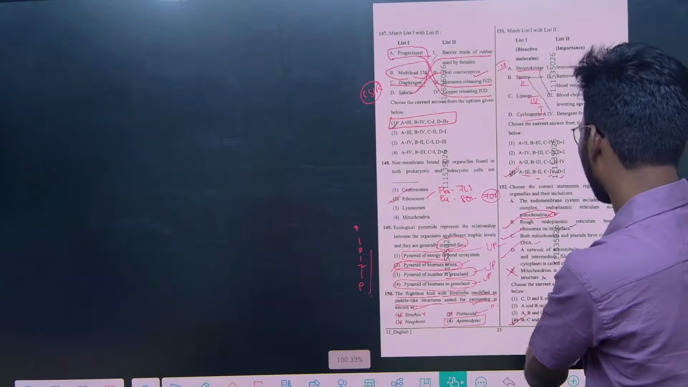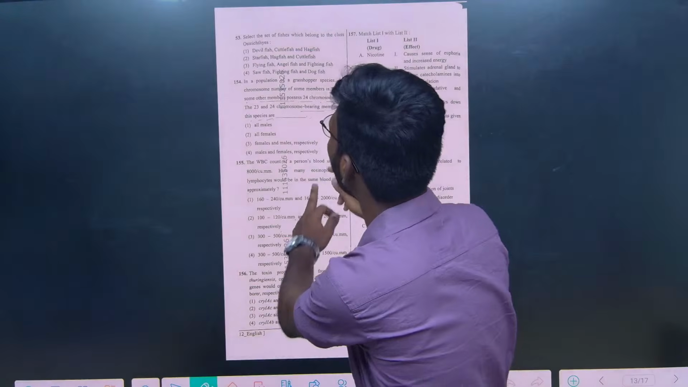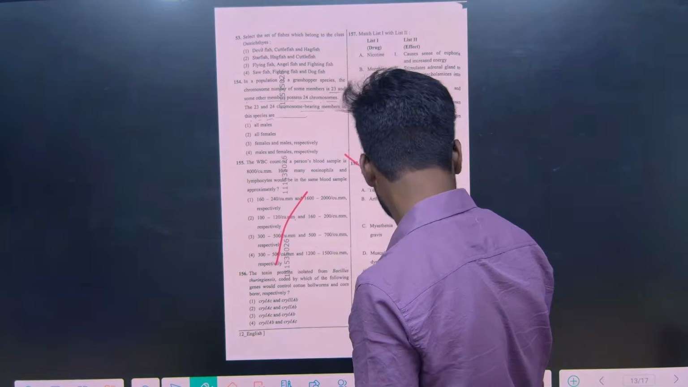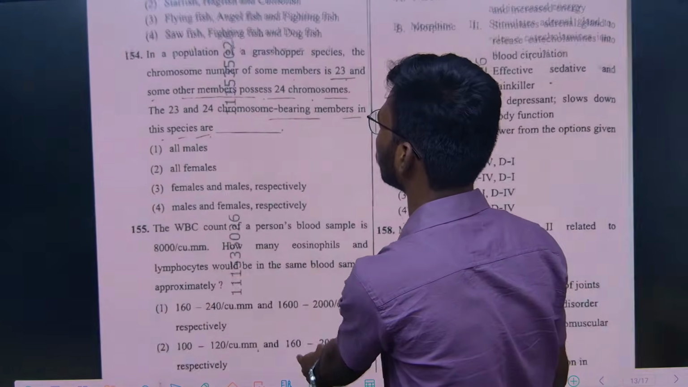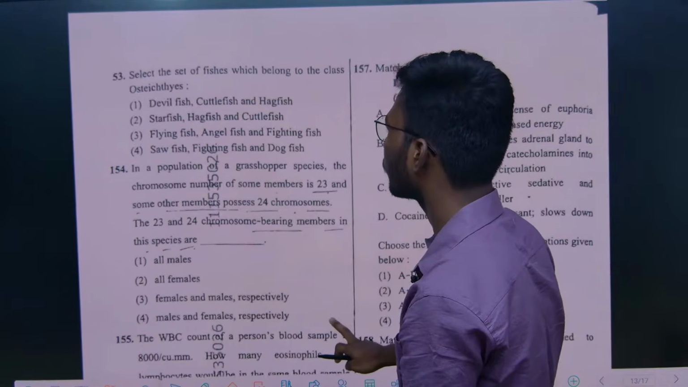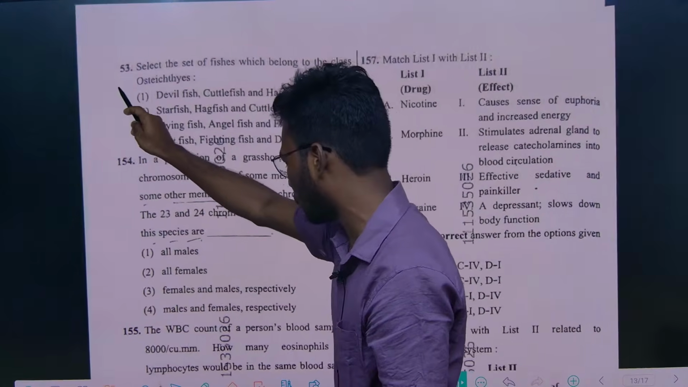So these two questions are done. Now we'll move to the next question, 153. Select the fishes which belong to the class Osteichthyes, the bony fishes.